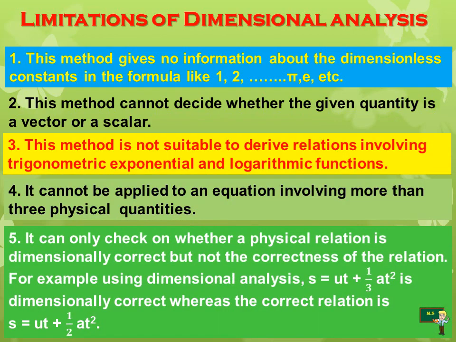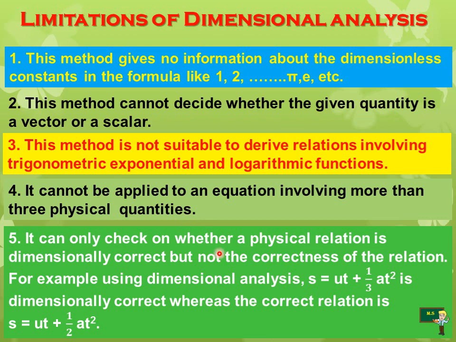The third one, this method is not suitable to derive relations involving trigonometrical, exponential and logarithmic functions. Fourth one, it cannot be applied to an equation involving more than 3 physical quantities. Mass, length, time can be involved, and if we add ampere or Tesla or mole or any other thing, then the equation becomes invalid. Fifth one, it can only check whether a physical relation is dimensionally correct but not the correctness of the relation.